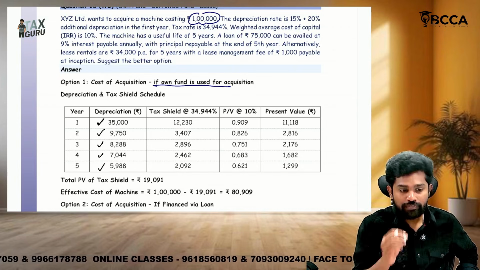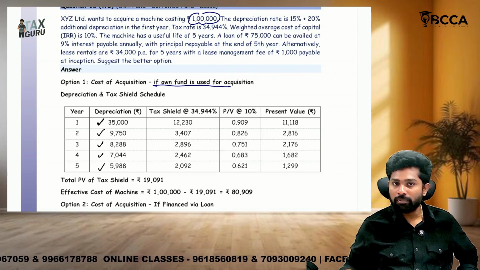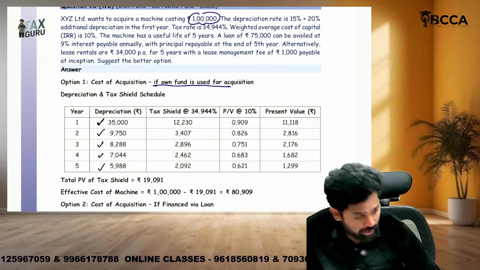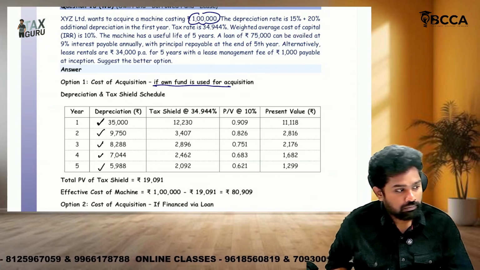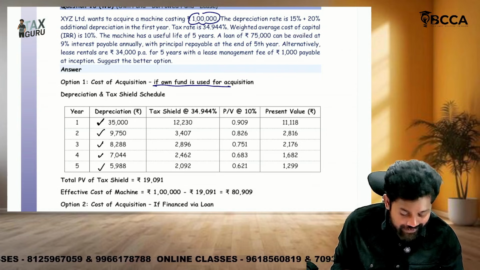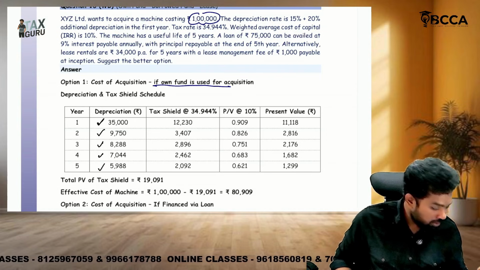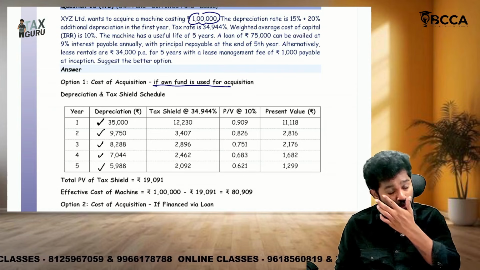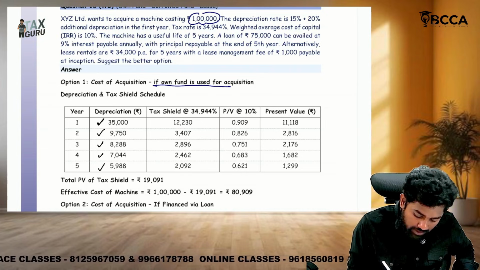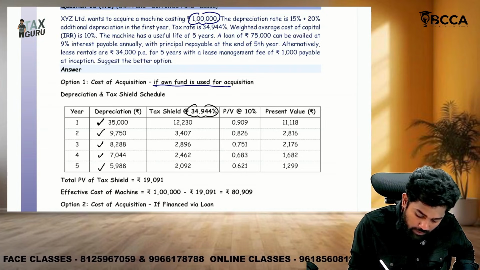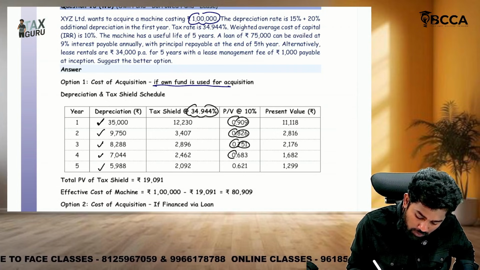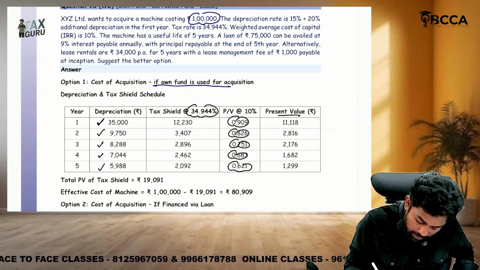But for these questions, if you just listen and put a tick mark along with me, this is only watching and verification. If you really need to learn these questions, pause the video and try to solve. There is nothing tricky here. From your SFM knowledge, from your inter-level FM knowledge, you could already solve these questions, better than me. Tax shield: how much is the tax benefit on this? 34.994%. So this is the present value of tax shield.